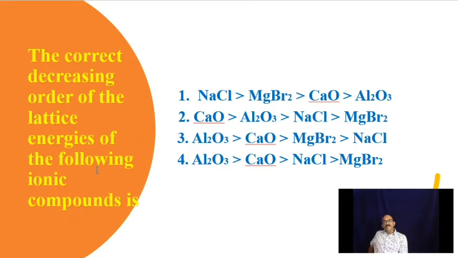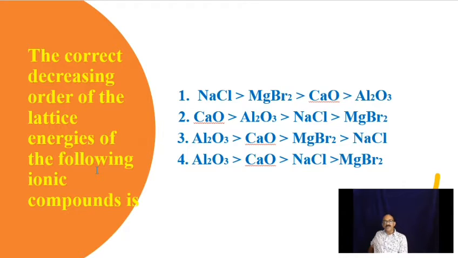We know whenever the charges on cation and anion are intense, then the electrostatic interaction will be very high, and so the energy required to convert 1 mole of the ionic solid into its isolated ions in the gaseous state, which is called the lattice enthalpy, will be very high. So the greater the electrostatic force of attraction, the higher the lattice enthalpy.